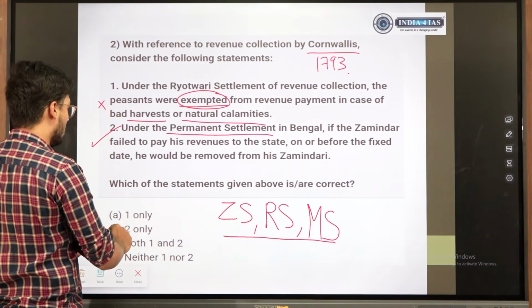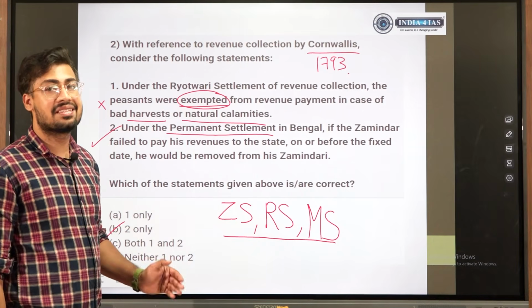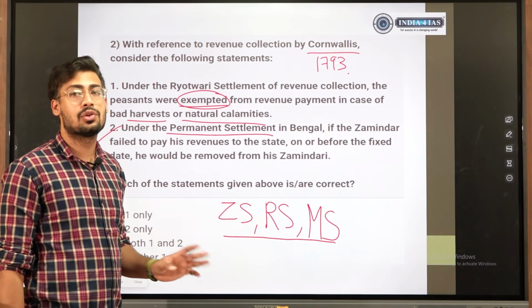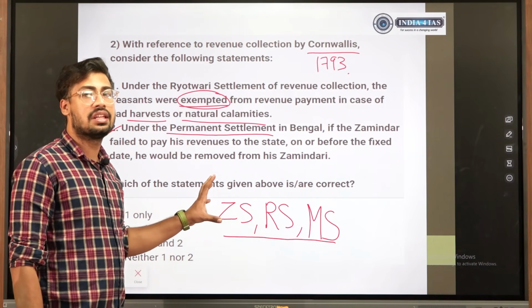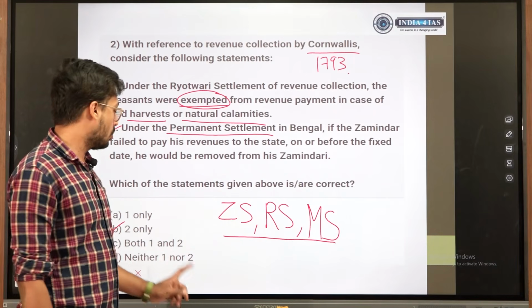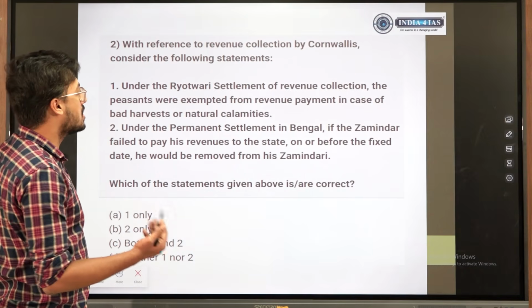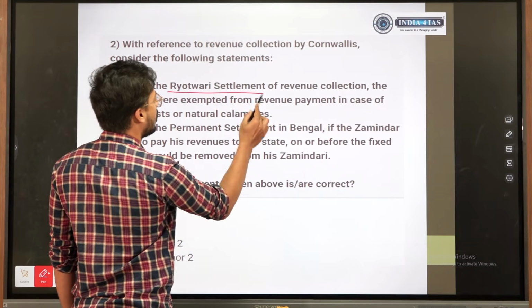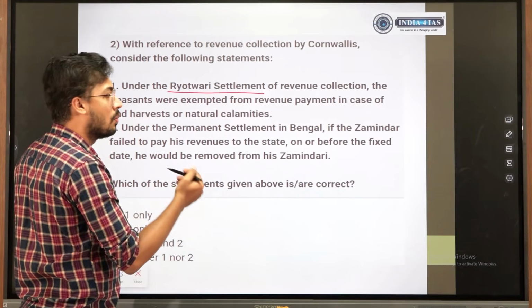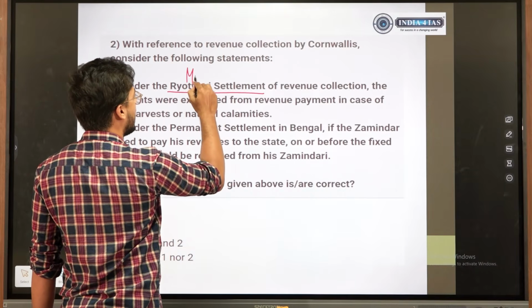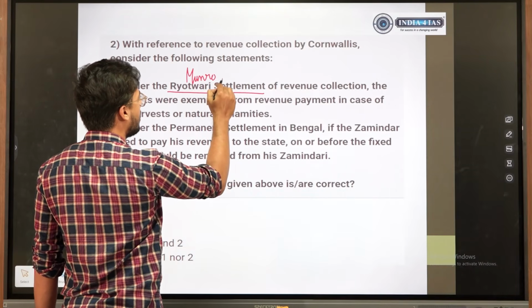Yes, they do. So even without knowledge of this system, if you read these statements, easily you could have deduced the answer to be B. So things other than this which you need to know, see Rohitwari system, Munro and Reed. Who all introduced it? Hector Munro and Reed.